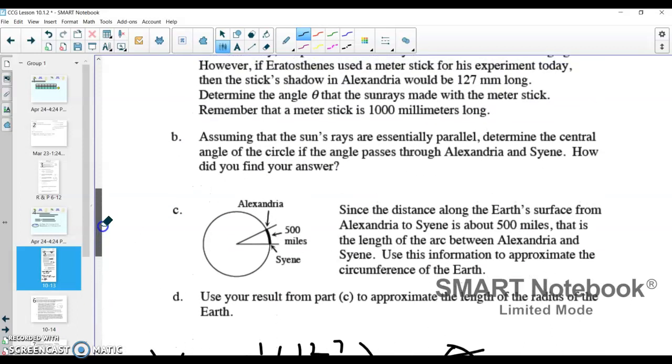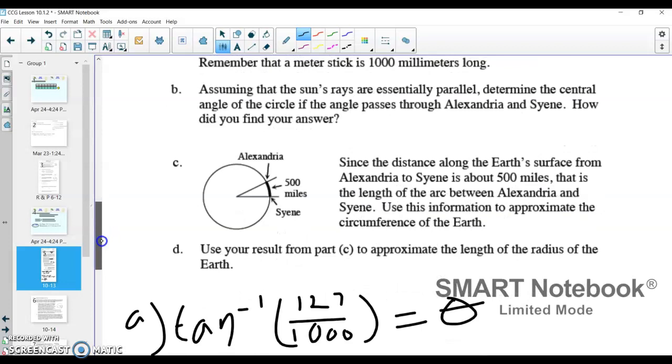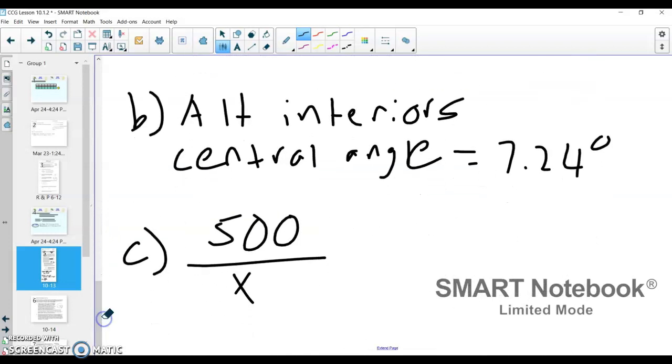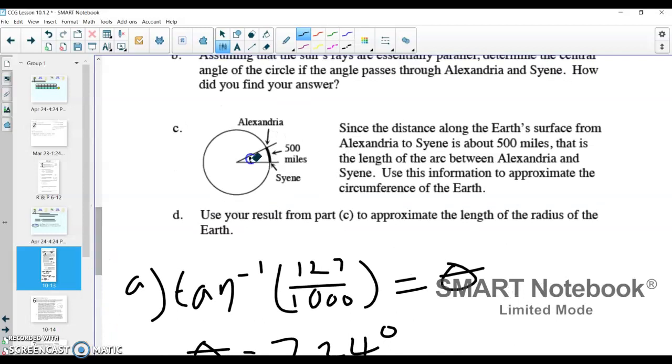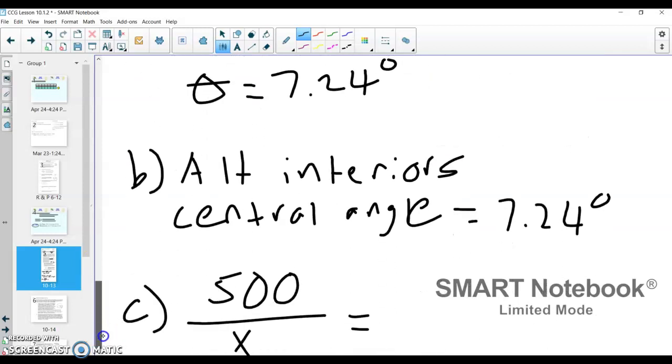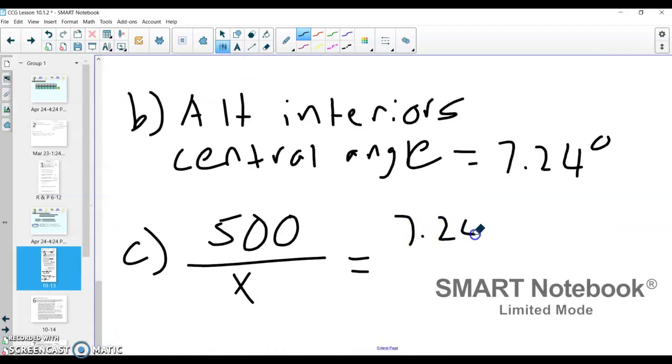And then we're going to set that equal to a proportion using our central angle. Our small part of the central angle right there was 7.24 degrees over the entire central angle, which is 360 degrees. So I have part over whole set equal to part over whole.